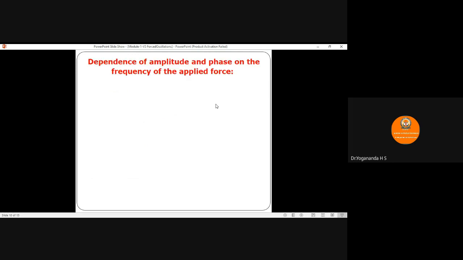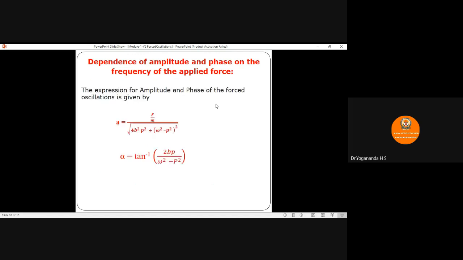Now we will study how the amplitude of vibration and phase of the body depend on the frequency of the applied periodic force. We have the expression for amplitude and phase given by A equals f by m divided by root of (4b²p² plus (omega² minus p²)²).